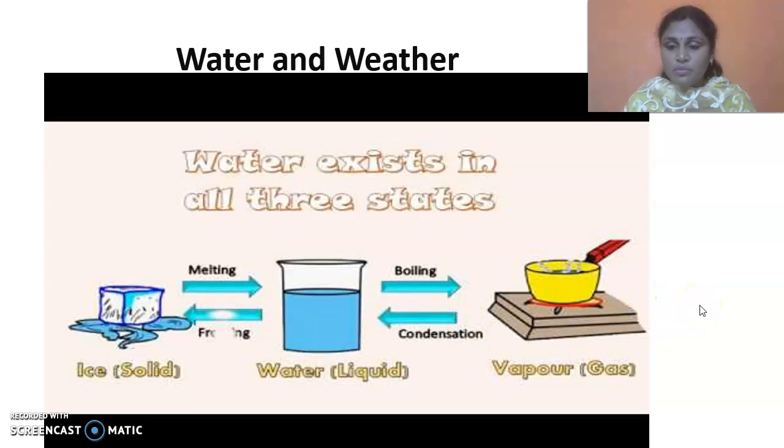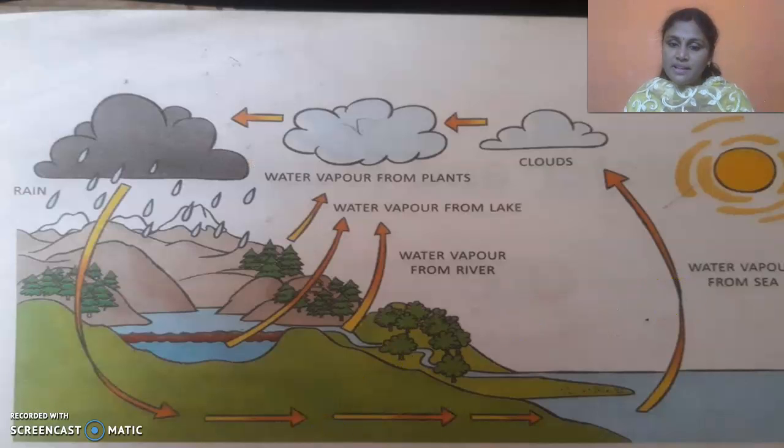Shall we look at that? What is that? It is nothing but the water cycle. Okay, due to the sun's heat, you can find the sun here, right? Due to the sun's heat, water from the rivers, lakes, and even from the plants turns to water vapor and rises up in the sky.